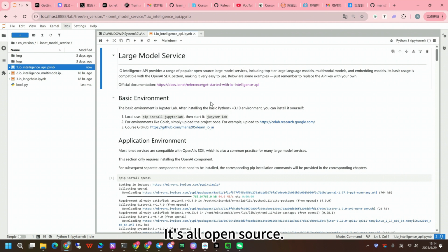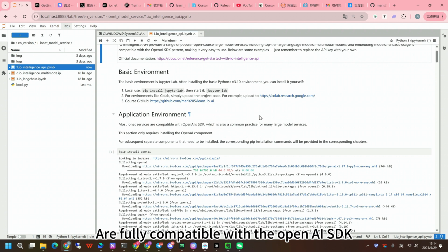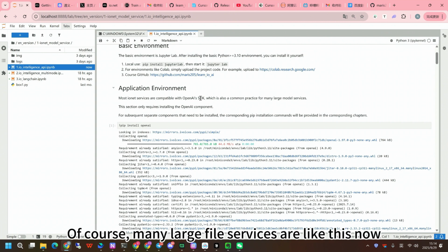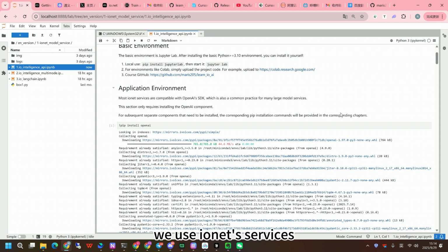It's all open source. Then when we apply it, in fact, all of IONET's services are fully compatible with the OpenAI SDK. So what they say is, you only need to install the latest OpenAI package and it will do. Of course, many large model services are like this now. Okay, then, we use IONET's services.